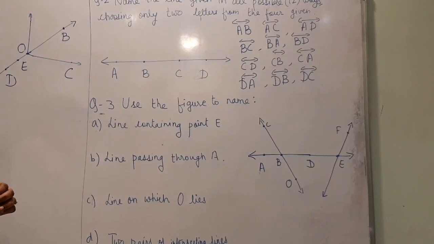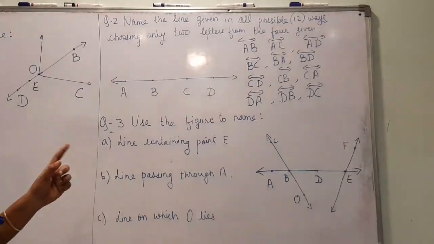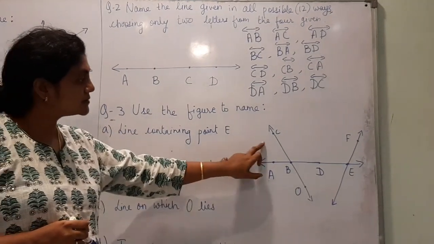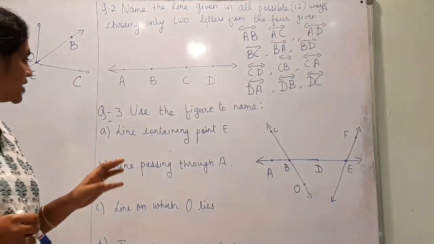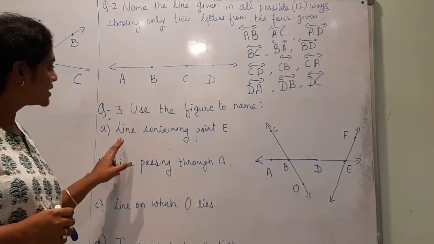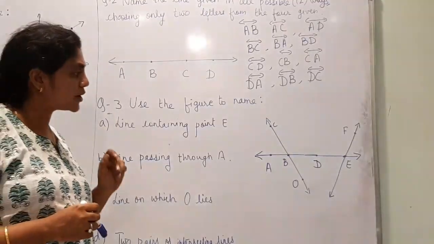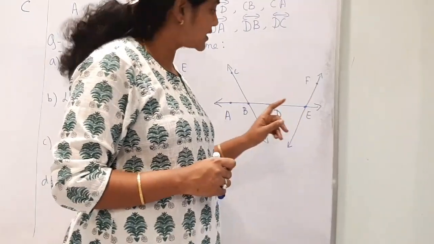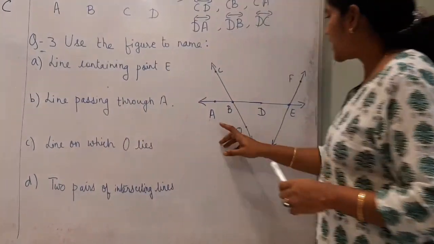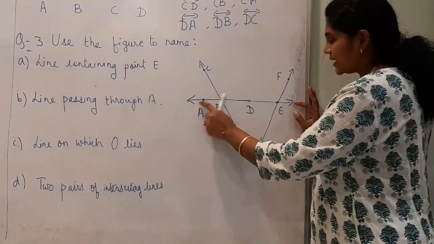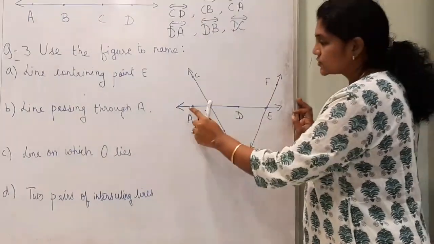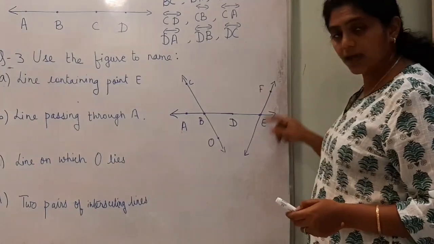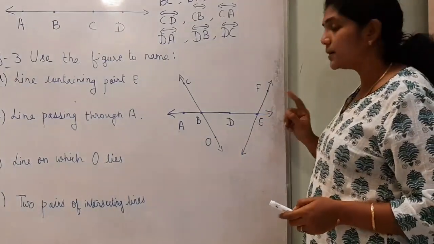Now use the figure to name a line containing E. Here the figure is given. You have to name a line containing point E. One answer is AE. AE is a line in which point E is coming. The other is EF, in which also point E is coming.